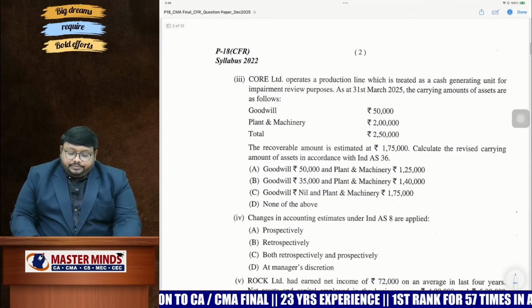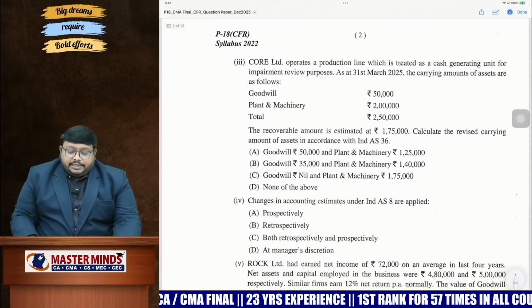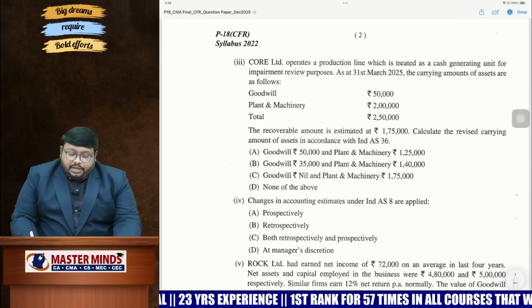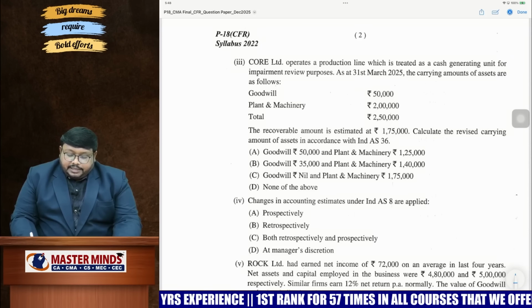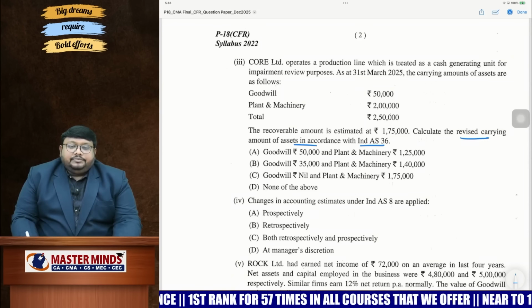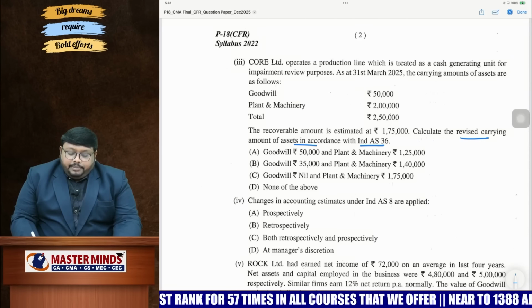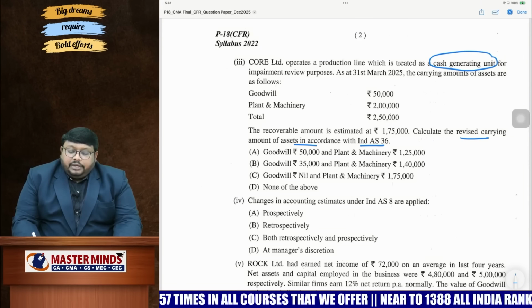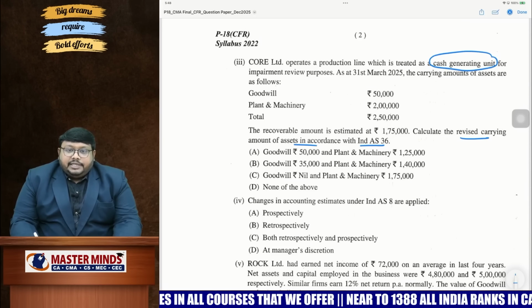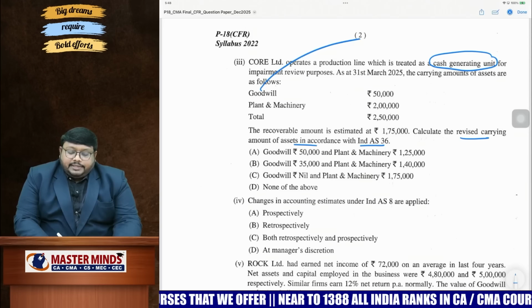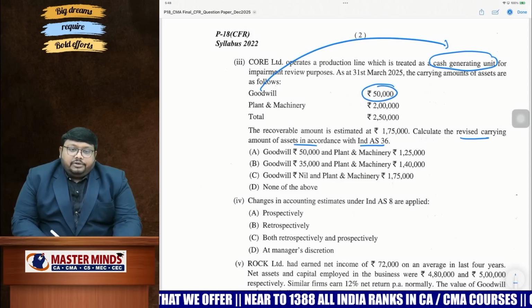And third one, from here onwards, all CMA final core questions they have asked, and very easy questions they have asked. So the third question, they're asking a revised carrying amount as per Ind AS 36. So as we know, impairment. When you are conducting an impairment test for CGU, whatever impairment loss we are getting, if the CGU consists of goodwill, first you set off the goodwill.